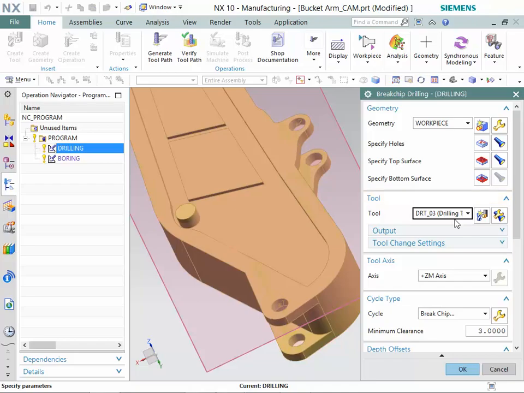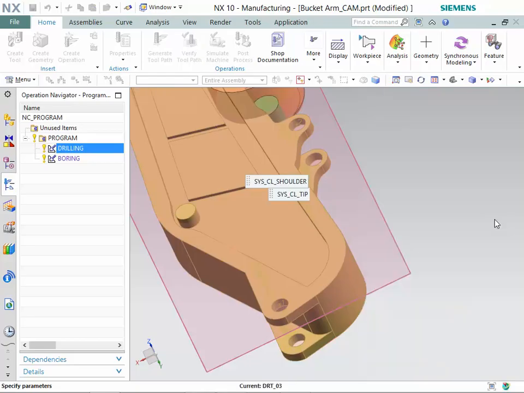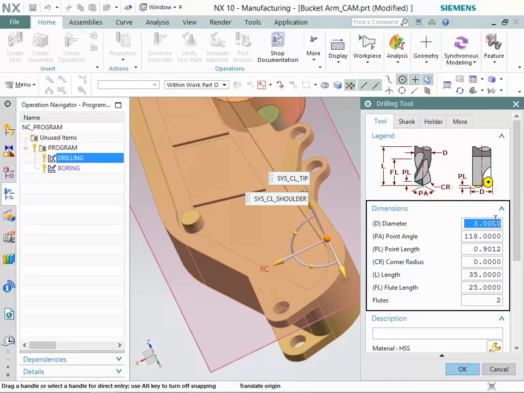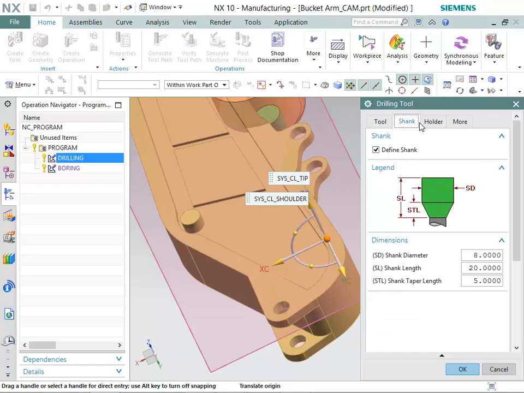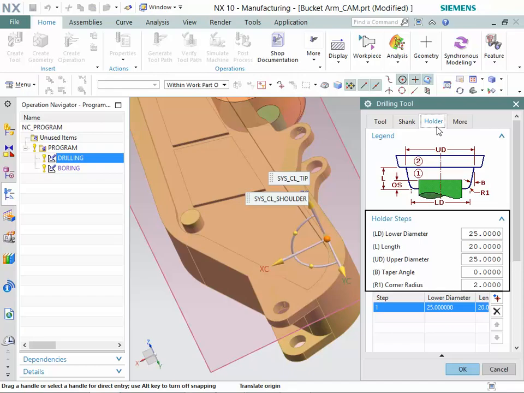Make sure that DRT_03 drilling tool is selected in Tool list. Now, click on the Edit or Display button in Tool group. Make sure that these values are specified in Tool tab. Now, select the Shank tab. Make sure that these values are specified in Shank tab. Now, select the Holder tab. Make sure that these values are specified in Holder tab.